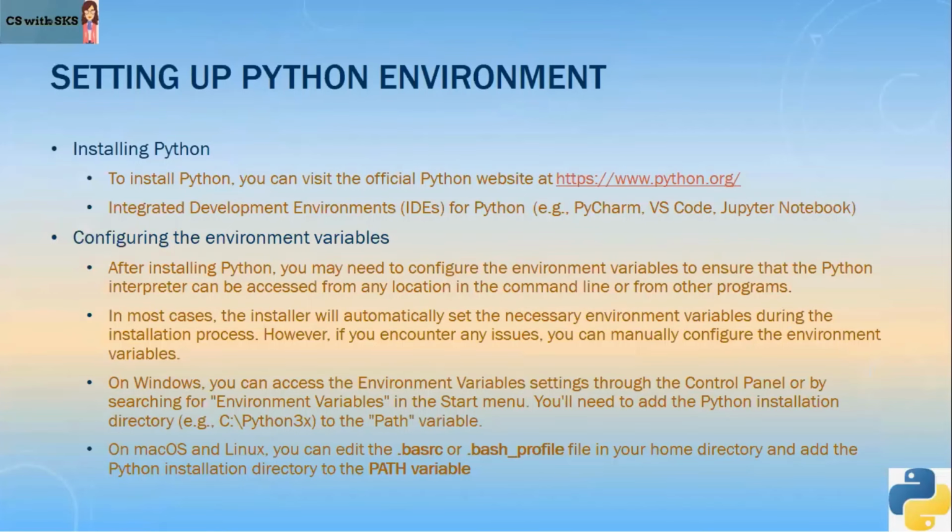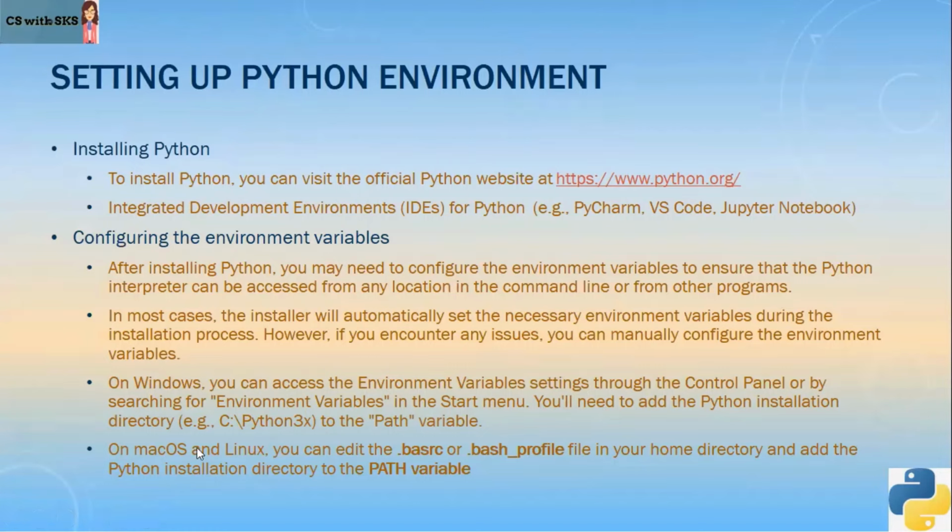So once your Python is installed, you might need to configure the environment variables. Mostly, after installing Python, it is automatically done. However, if it is not done, then on Windows PC, you can access the environment variables settings through the control panel or by searching for environment variables in the start menu. And you'll need to add the Python installation directory to the path variable.